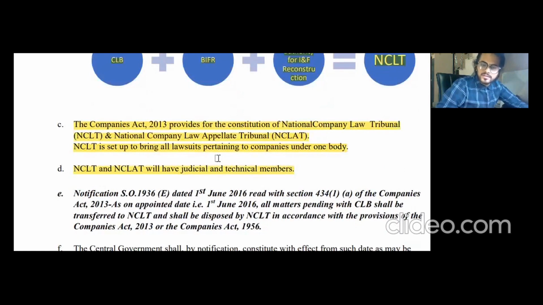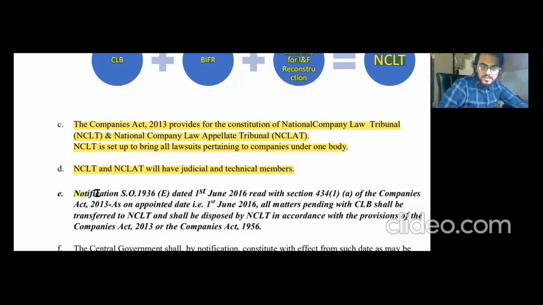We will see what the constitution of NCLT and NCLAT is. They are constituted by the central government only, and there is a president and a chairperson for NCLT and NCLAT respectively, and technical and judicial members are also there. The comprehensive list and qualifications are not given in your study material, so we will not study that. We'll only see how many members should be there in NCLT or NCLAT as given further.